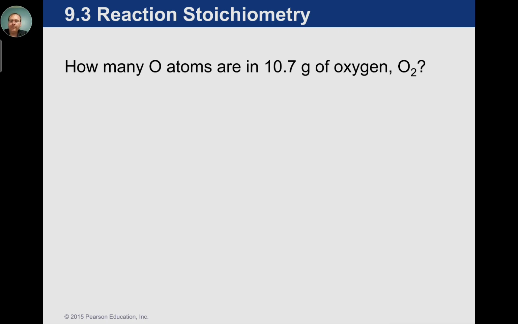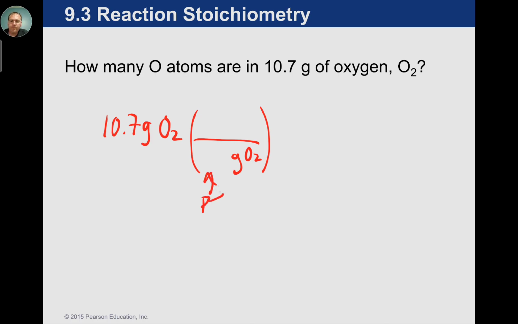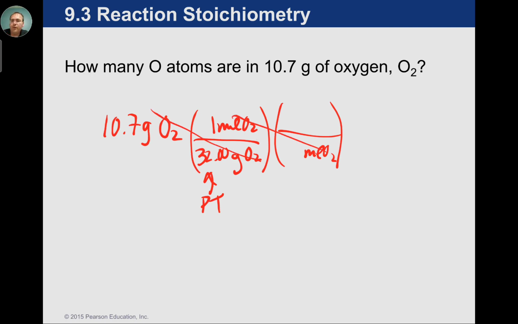Let's try one more problem and think about, in this case, subscripts instead of coefficients because we have no balanced chemical equation here. So again, we only have one number, so let's put out 10.7 grams oxygen. First step is to get rid of grams of oxygen. Anytime we're dealing with grams, we're dealing with the periodic table. In this case, that's about 16 plus 16, so it's about 32 almost perfectly. That's per 1 mole of oxygen. We're going to have to get rid of moles of oxygen. So notice cancel, cancel. Very common.